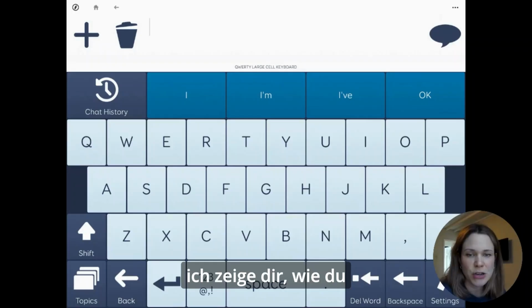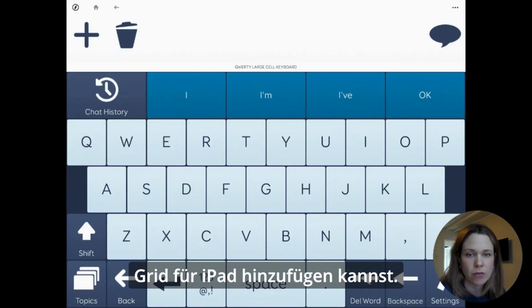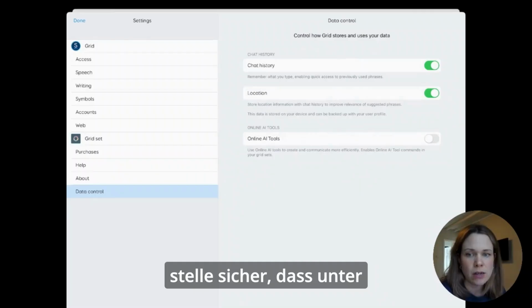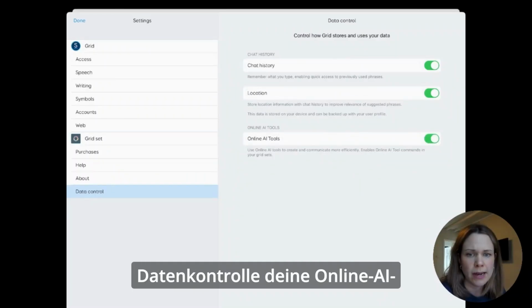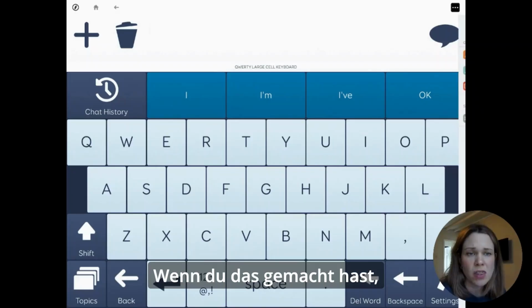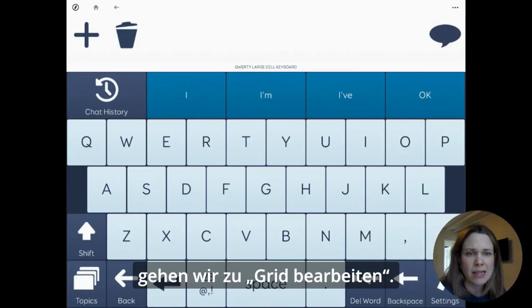Hi, I'm going to show you how you can add the fixed cell into an existing grid set on Grid for iPad. Make sure you're online, your software's up to date, and then go into your settings and make sure that under data control your online AI tools are enabled. Once you've done that, we go into Edit Grids.